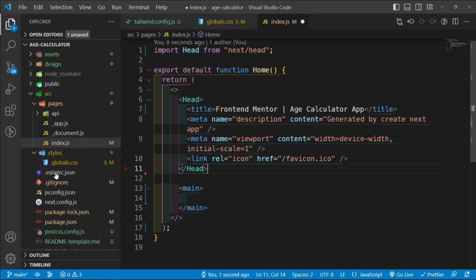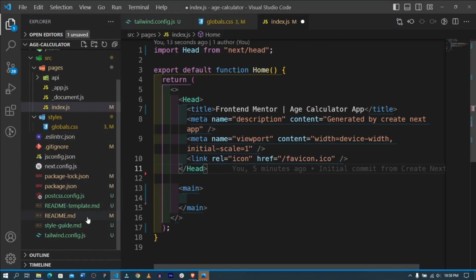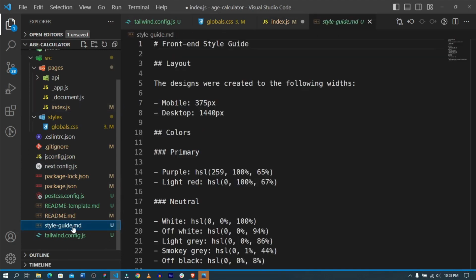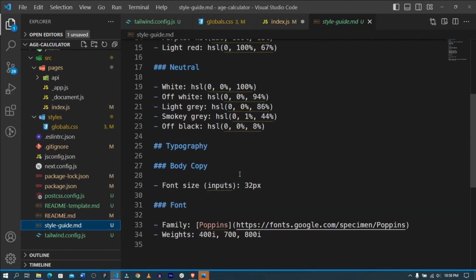And as it opens up, by the way, I just remembered that we need to get a font. So inside our style guide markdown file, let's go ahead and grab this font that is called Poppins. We need the 400, 700, and 800, and these are italic. Okay, so we need the 400 italic, 700 bold, and 800 italic.